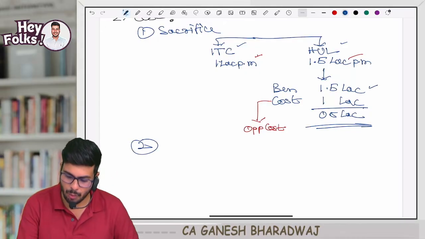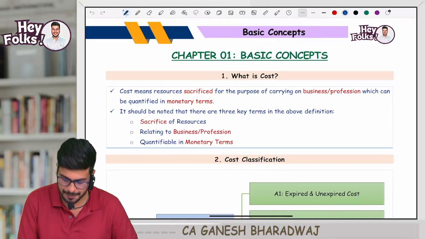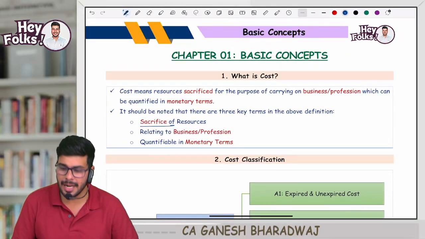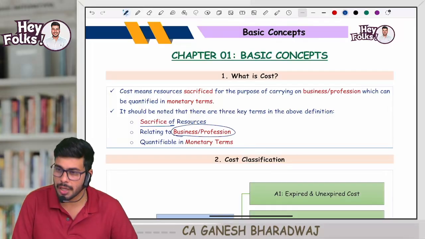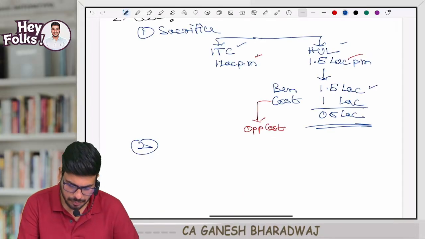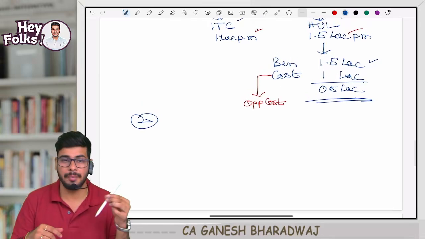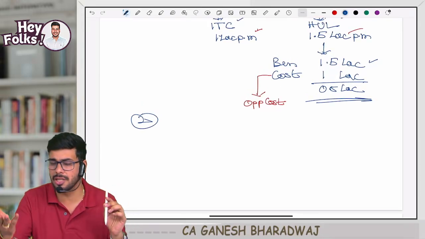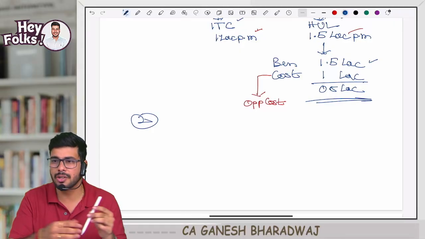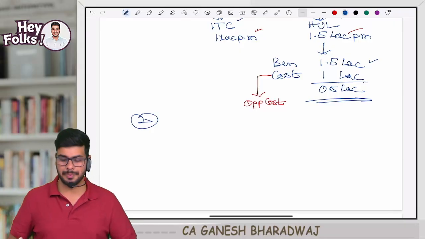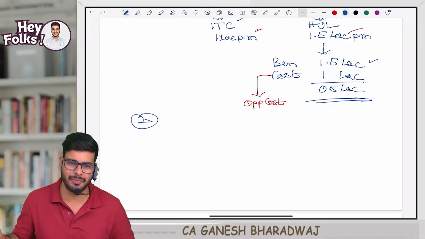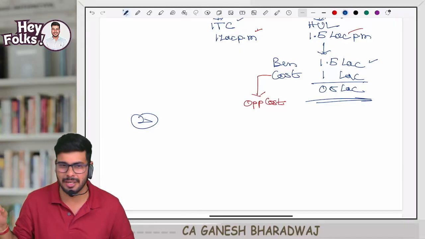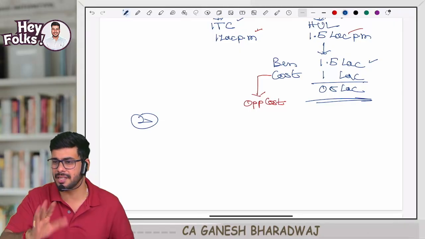Number two, what was the second key word we saw here? It was a sacrifice of resources relating to what? Business or profession. Let us say I am a pen manufacturer, Rorito. For me to manufacture pens, I incur all kinds of cost: material, labor, my workforce, and other expenses for operating the factory.